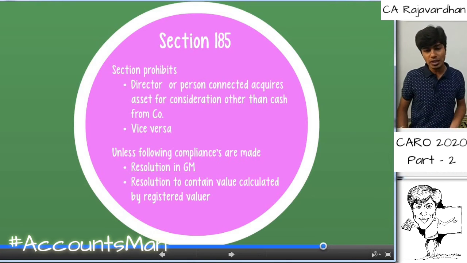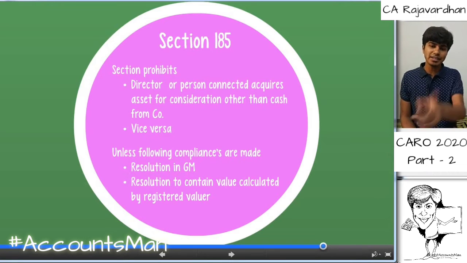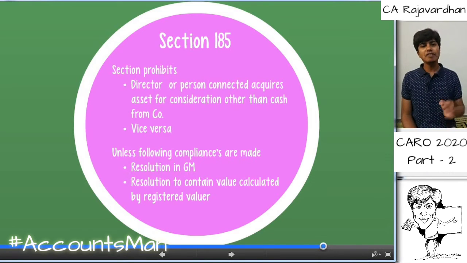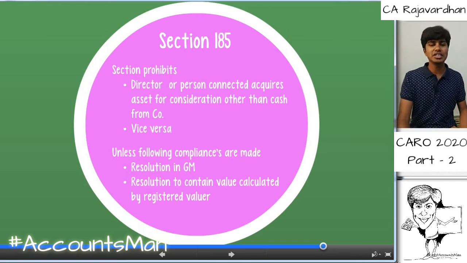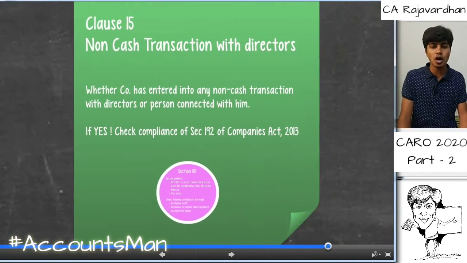Point number two is it should be the value adopted in the resolution in the general meeting. It should be basically the value given by the registered valuer. If these two things are being complied, then the transaction is not prohibited. If not, such non-cash transaction with director or that certain persons is prohibited under section 192. So this is with respect to clause 15.